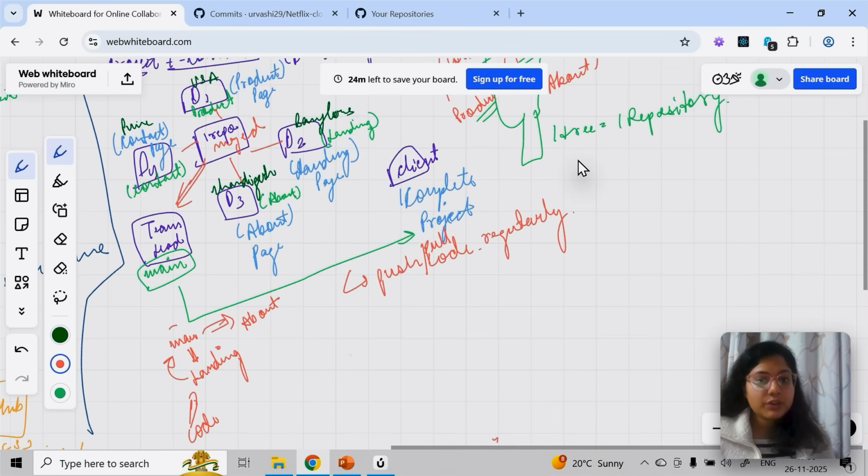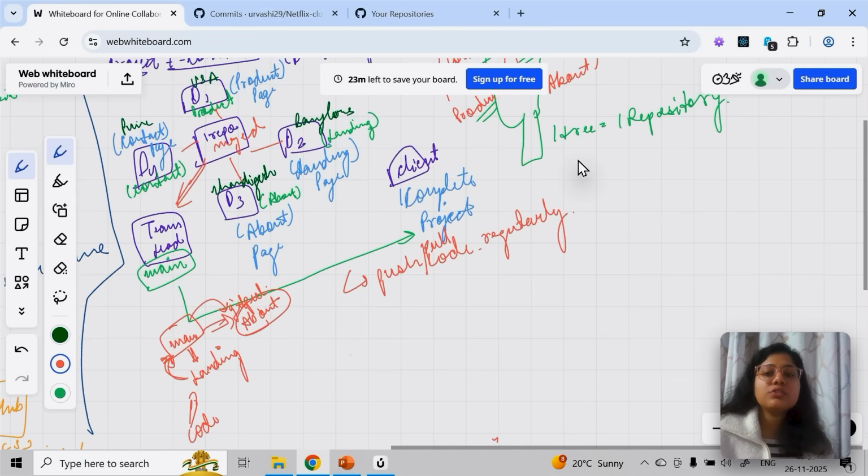Now just think about it. Initially when the about branch was created, it was a copy of main, but now main has changed. Main has its own initial code, plus the landing page code. So whoever is working on about has to do a git pull first. They need to get the latest code of main. I will be demonstrating all of it, no worries. I'll show you how to create a branch, how someone creates a branch and pushes code to it. Then this person has to do a pull, and that's why we do push and pull regularly.